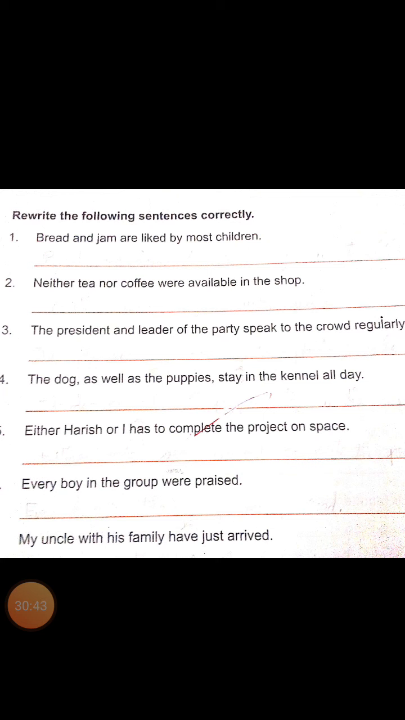Look at the next sentence. The dog as well as the puppies stay in the kennel all day. Which is the clue word in the sentence? Yes, "as well as." When you use the words as well as to join two different subjects, the first subject agrees with the verb. What is the first subject? The dog. Is it singular or plural? Singular. The dog is singular.